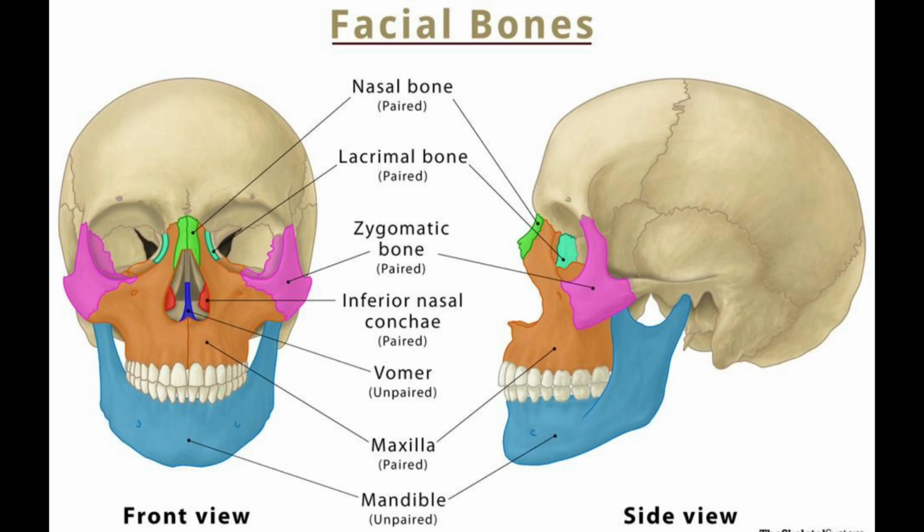The 14 facial bones are the nasal bones, maxillary bones, zygomatic bones, palatine, vomer, lacrimal bones, the inferior nasal concha, and the mandible. All of these bones occur in pairs except the mandible and the vomer.